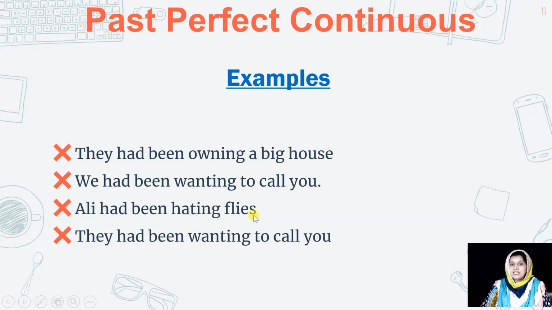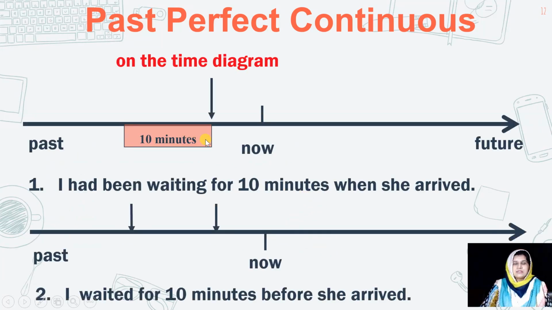Ellie had been hating flies. Ellie had hated flies or Ellie hated flies. Both are fine. They had been wanting to call you, right? This is again wrong. What would you say? They wanted to call you. That would be fine. So this is how we correct the stative verbs.